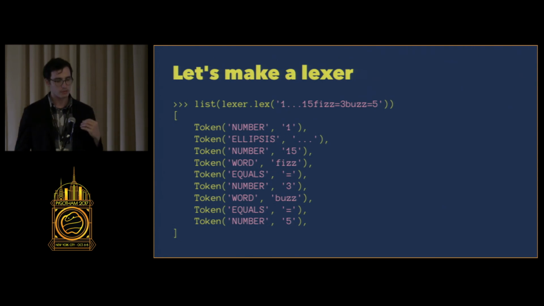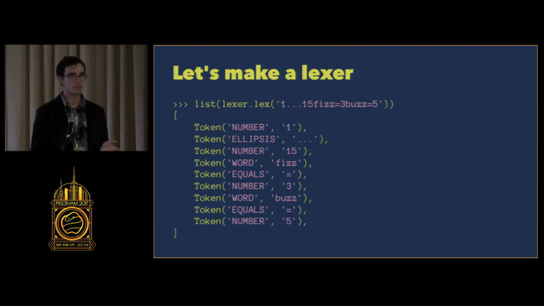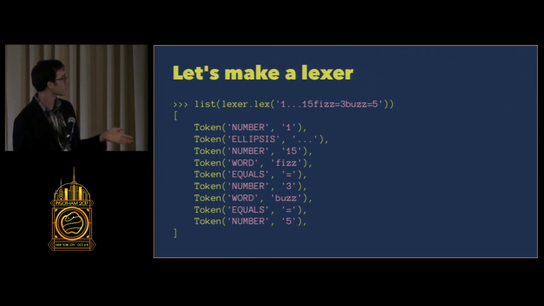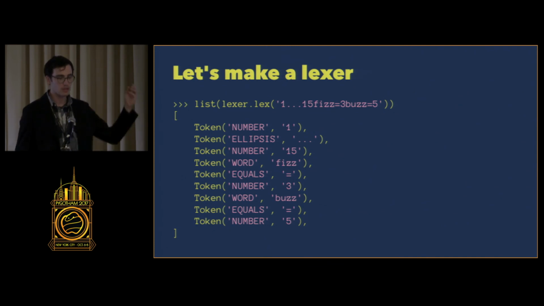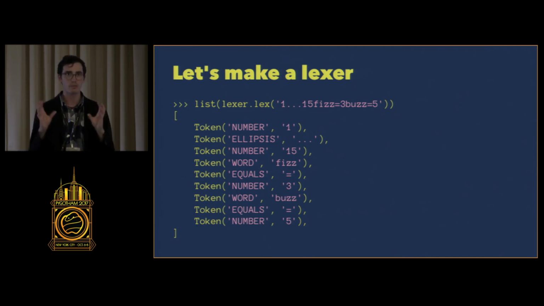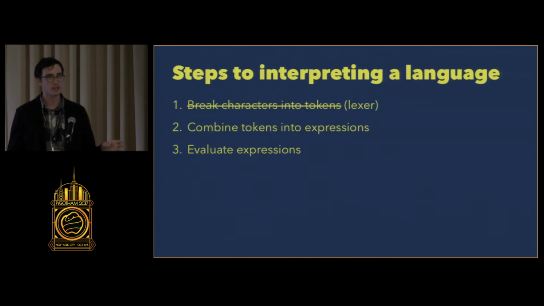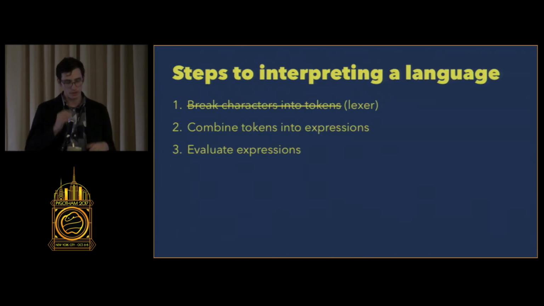So if I were to lex the entire DivSpil program, which is the 1...15, fizz equals 3, buzz equals 5, and again, white space is stripped here, so it can just all be one string, we get a list of tokens. And each of these lists of tokens represents all the pieces of our language. So that's the first step. We take the lexer, we break the characters into tokens.